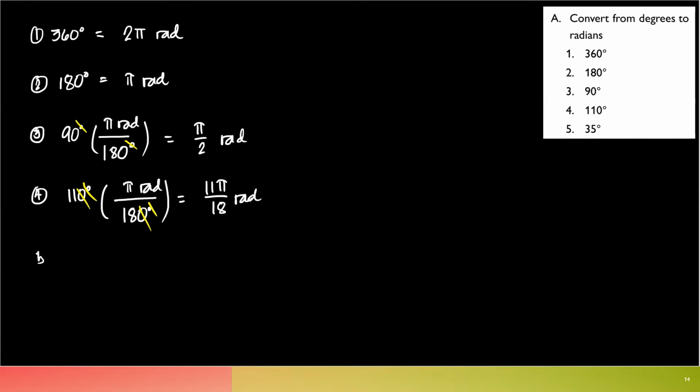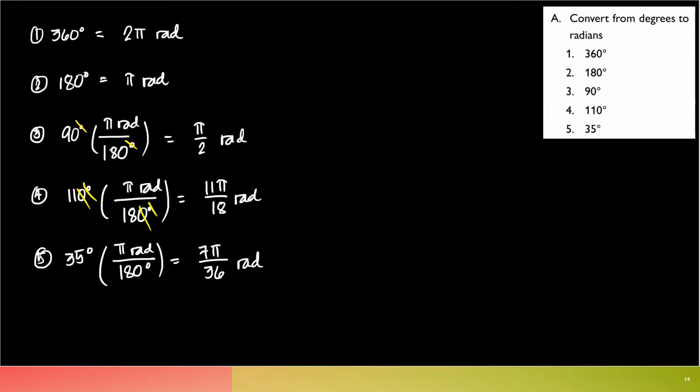And lastly, for number 5, you're given 35 degrees. So that's 180 degrees. This is pi rad. So 35, let's divide this by 5. You'll have 7 pi. Divide this by 5. This is 7 pi over 36 rad. Were you able to get the same, guys?